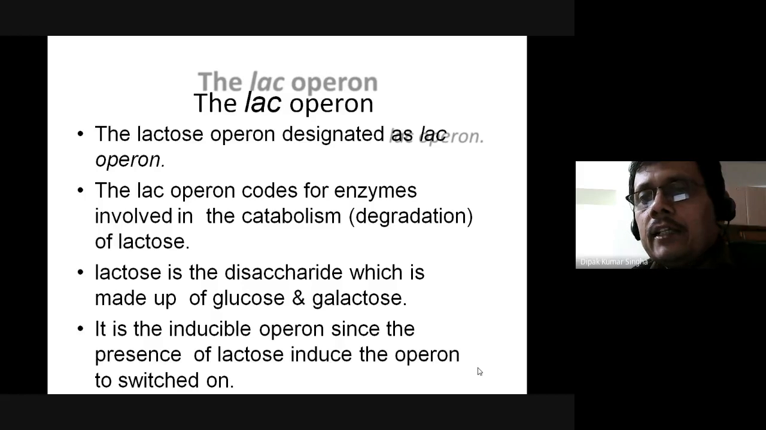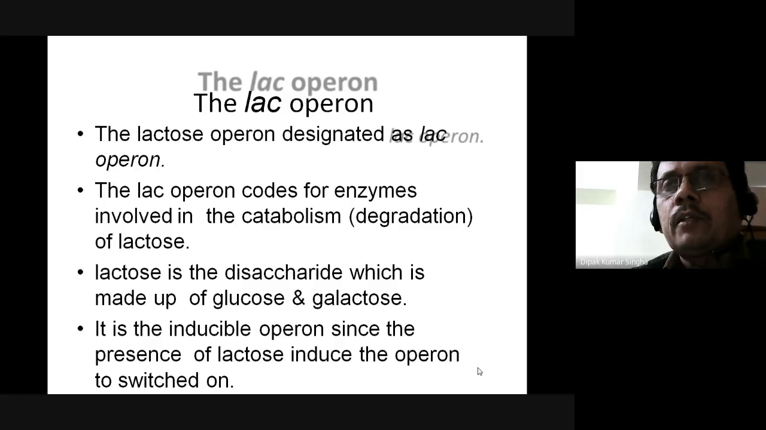It is an inducible operon system. I discussed in the last class what the inducible gene is, basically the positive one, meaning it will always be the activated gene, but tryptophan is the repressible gene operon system. Since the presence of lactose induces the operon to switch on, just like a switchboard in your current, just like a switch on, the bulb or tube light always glows. So when lactose is introduced into the body or in the medium, growth immediately occurs because it is an inducible operon system.